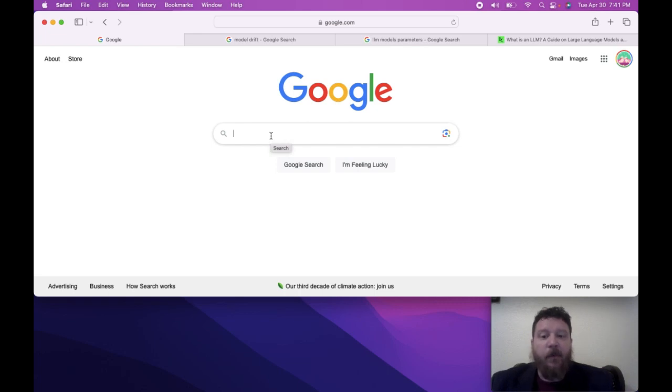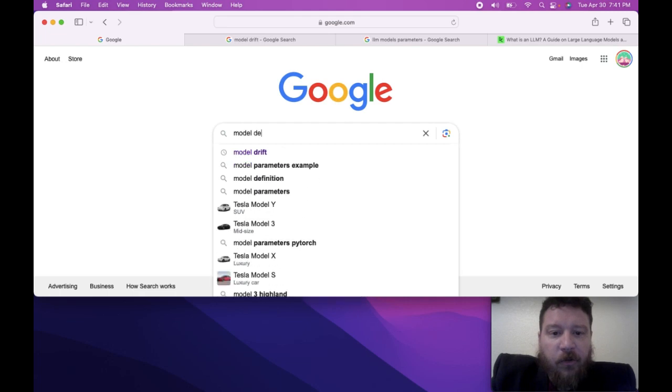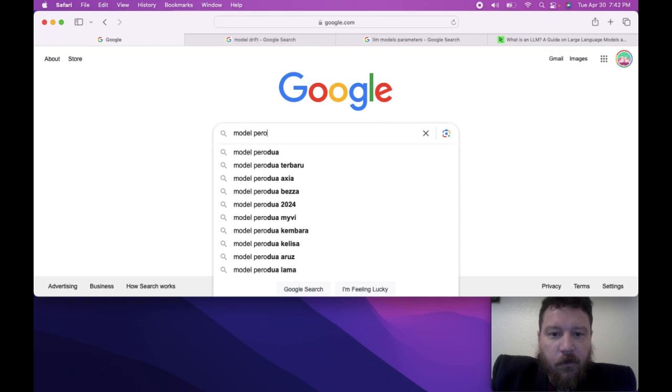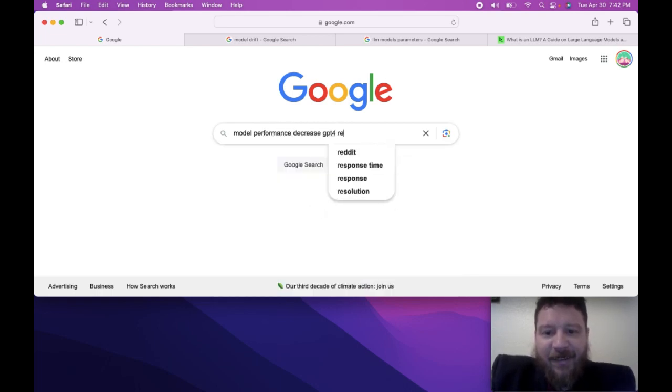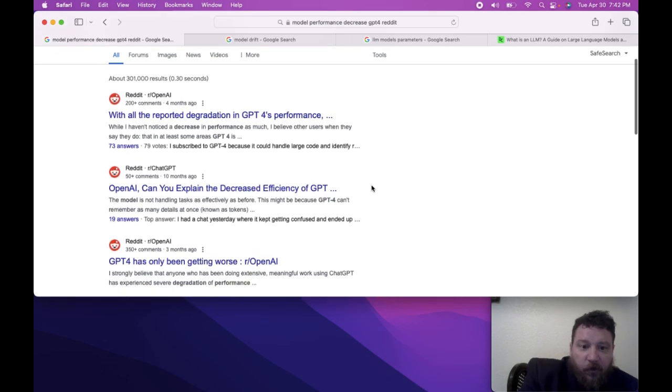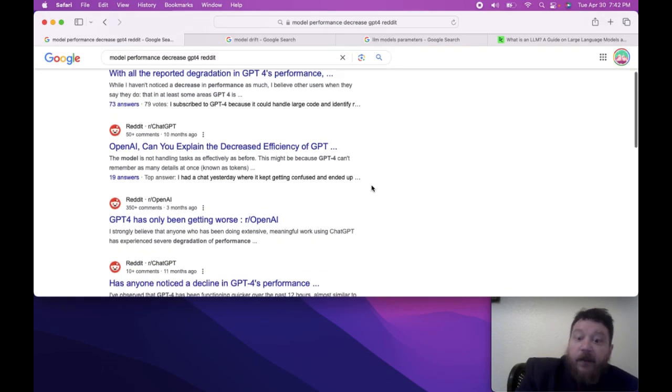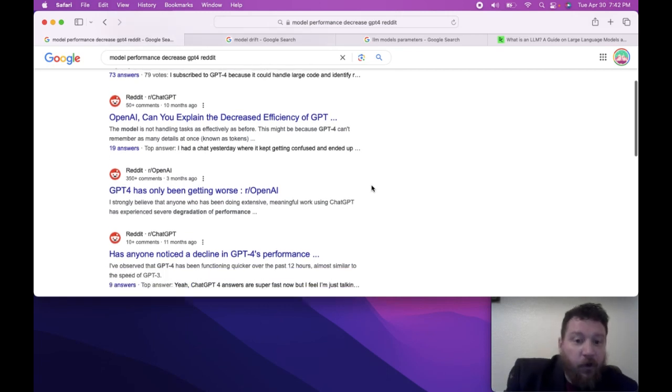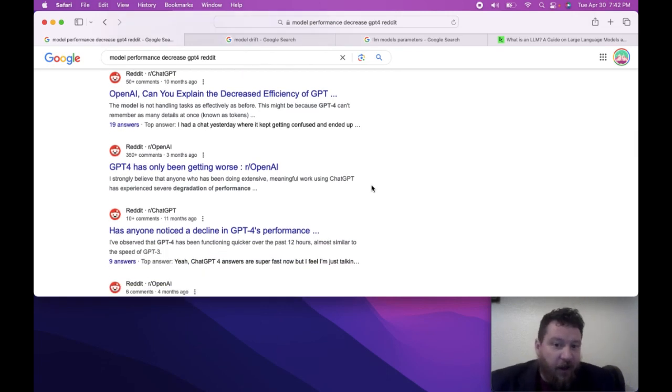If you don't know exactly what I'm talking about, let me give you some real quick examples in real time by using Google here. I'm just going to search for, let's say, model degradation, model performance decrease. I'm going to say GPT-4 and I'm going to say Reddit because that's just easy. And here's a bunch of results, right? Four months ago: with all the reported degradation in GPT-4's performance, OpenAI, can you explain the decreased efficiency in GPT? GPT-4 has only been getting worse. Has anyone noticed a decline in GPT-4's performance?